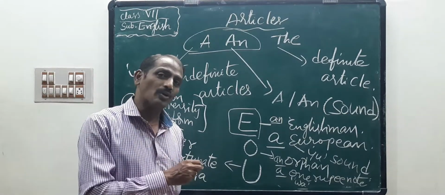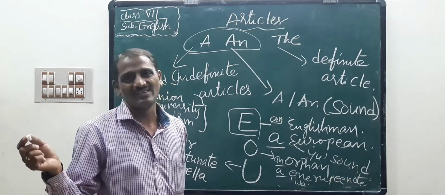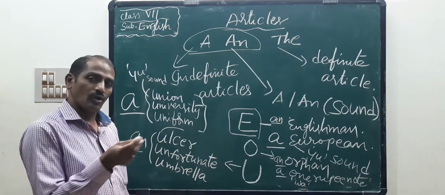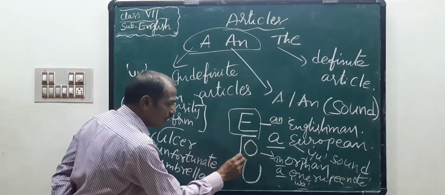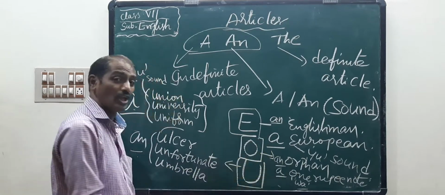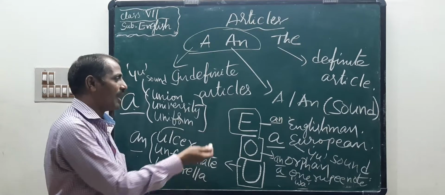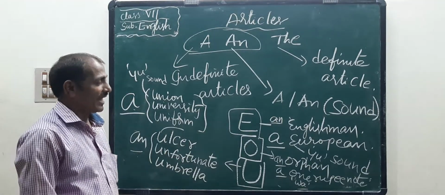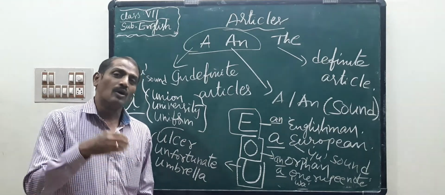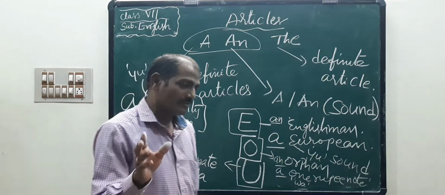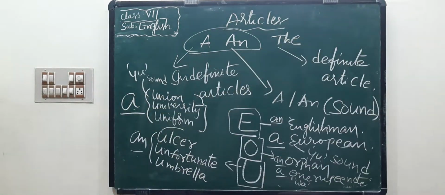Their sound belongs to consonant. Now children, you have to note down E, O, U, these are jumbles. Now here are some more jumbles we have to see. Okay, just note down, children.